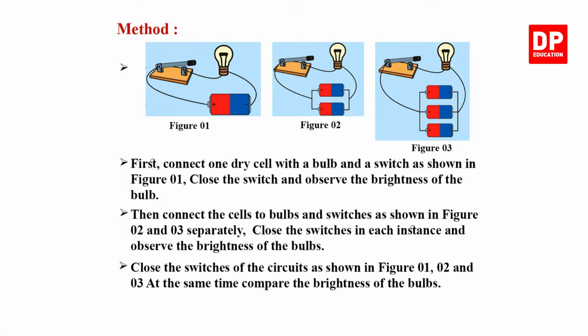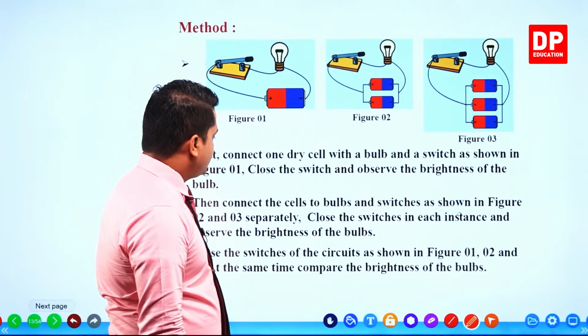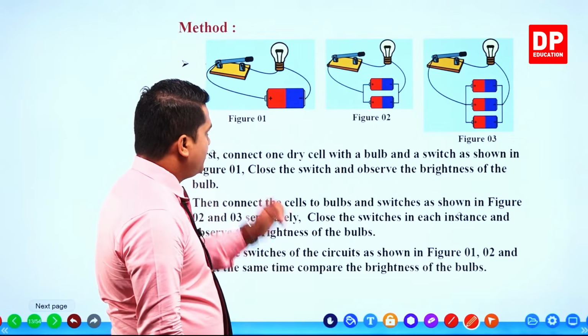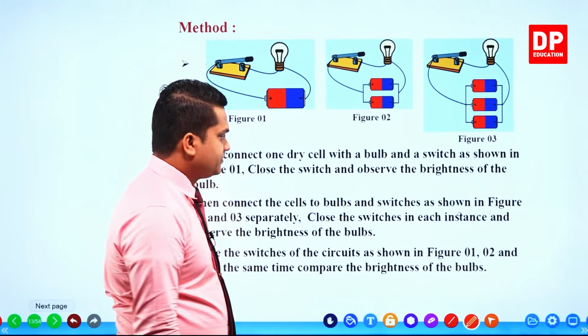So first, connect one dry cell with a bulb and switch as shown in figure 1. Close the switch and observe the brightness of the bulb. So you have to close it and observe the brightness. Right? Figure 1. Really simple.